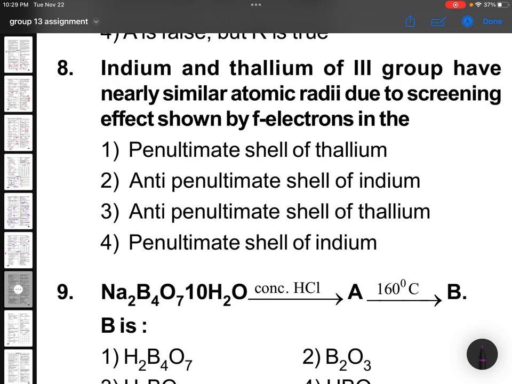Indium and thallium of third group have nearly similar atomic radii due to screening effect shown by f electrons in the anti-penultimate shell. Now, anti-penultimate: ultimate means last, penultimate means before that, anti-penultimate means like this. For example, this is 6s, this is 5 and this is 4. Now 4f level.